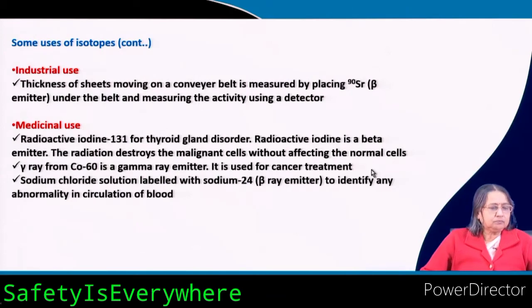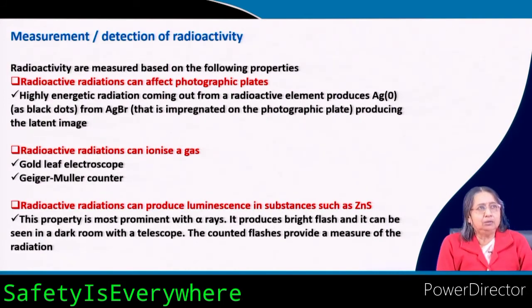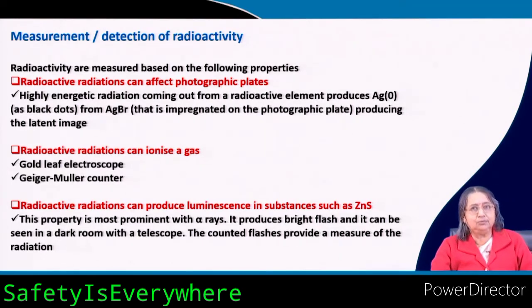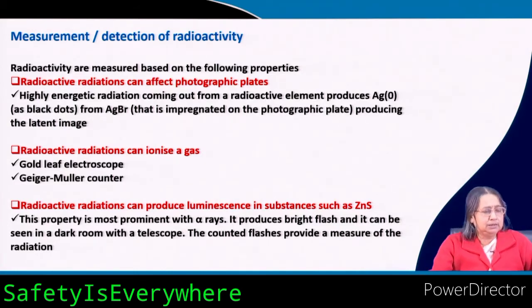So, radioactivity has a lot of applications. Now, measurement, you can tell me how the radioactivity is measured. Radioactivity we cannot see, right? So, how can we measure it, how will we know that this is radioactive? There are many methods. How radioactivity is measured is based on the following properties. Alpha rays have some property, beta rays have some property, gamma also has some property. So, based on those properties the measurements can be done.